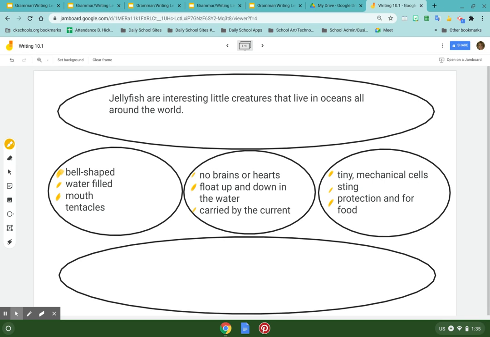But right now, I don't have to write complete thoughts in there. I just have to say, these are the facts that I want to teach somebody. So I have my topic sentence now. I have my 3 reasons, details, and facts. And I have enough that I can turn those into really good sentences.